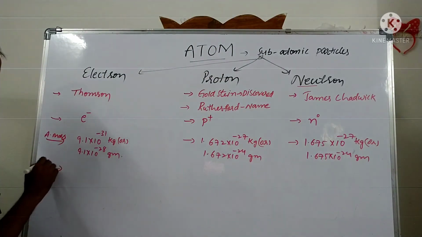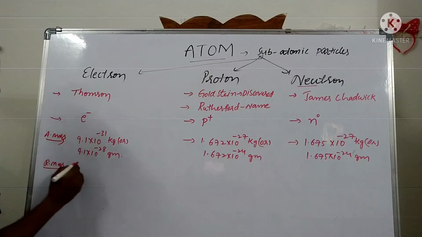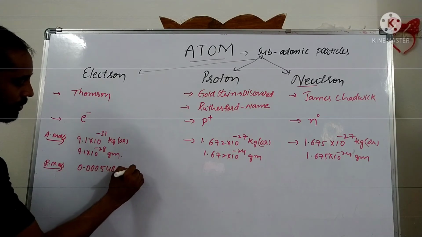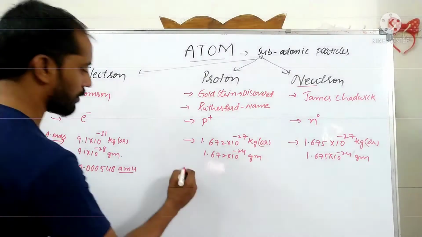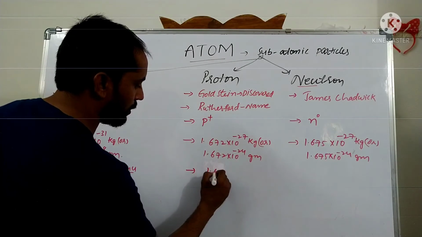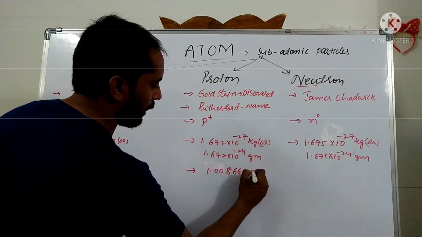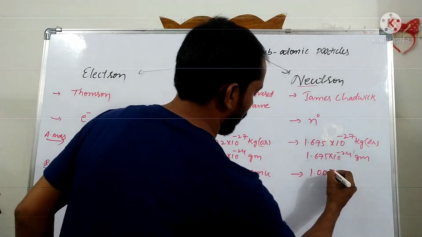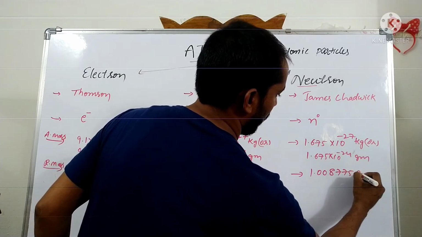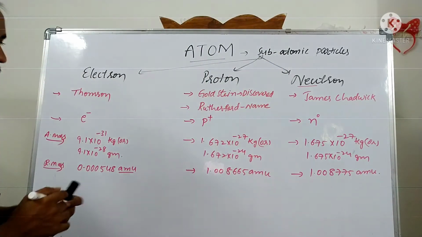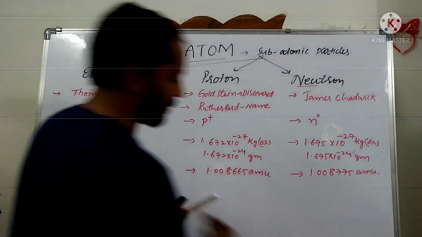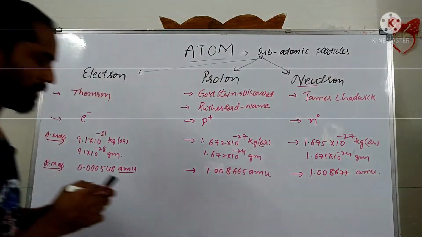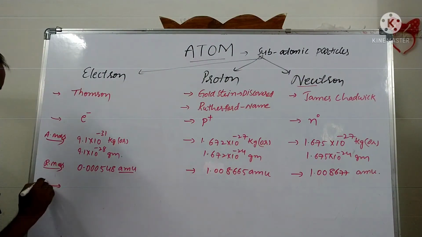Relative mass. Absolute mass is above. The relative mass of the electron is 0.000548 AMU. AMU stands for atomic mass unit. The relative mass of the proton is 1.008665 AMU, and the relative mass of the neutron is 1.008775 AMU. Next one is charge.